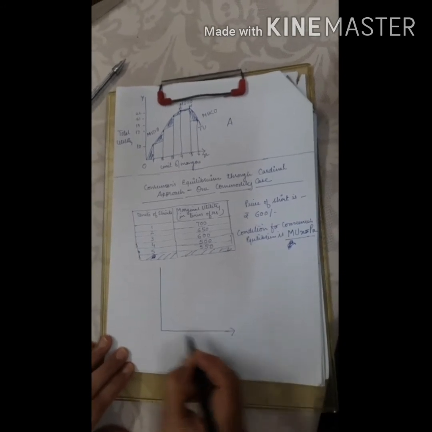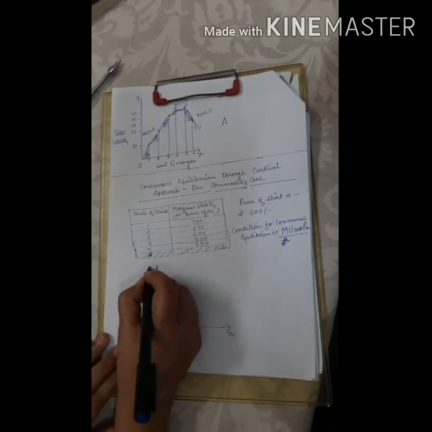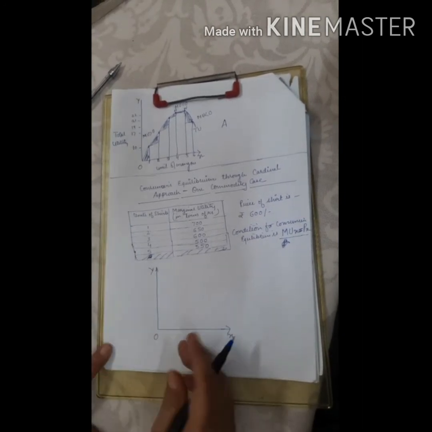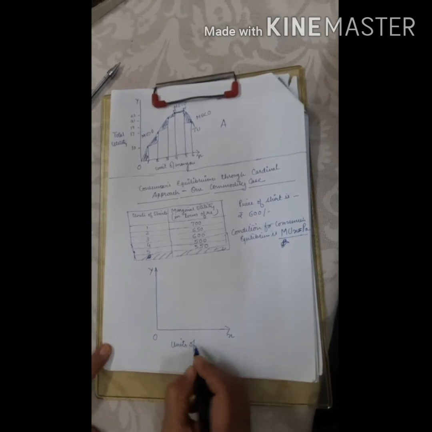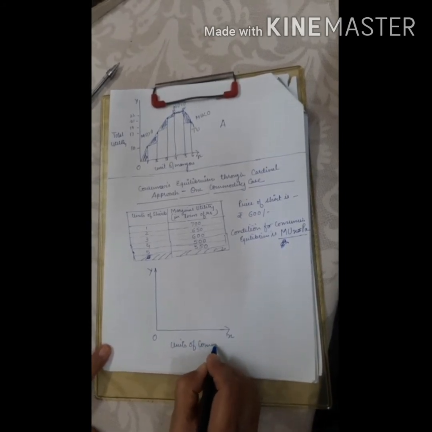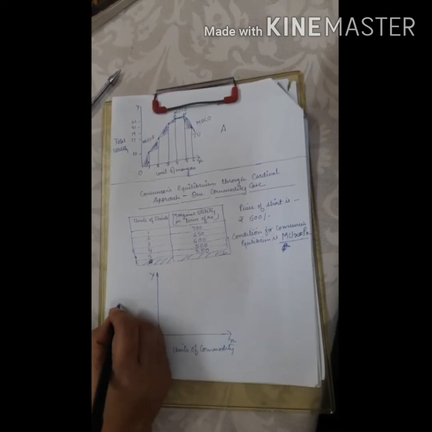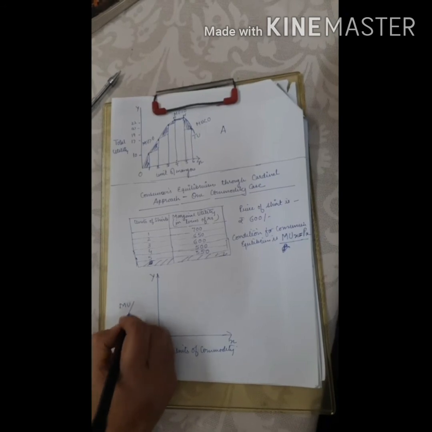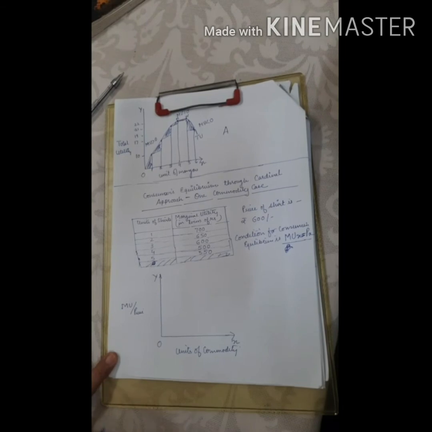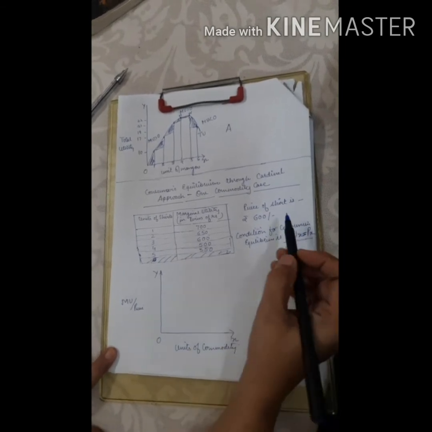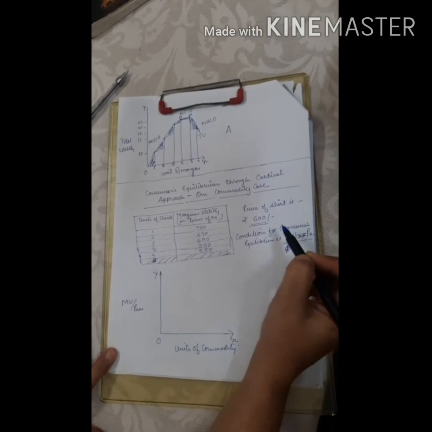Now we have already studied the assumptions, and some of the assumptions I will be repeating over here in order to make things clear to you. On the x-axis we have taken the units of commodity, and on the y-axis we have taken both marginal utility and price, because we are expressing marginal utility in terms of price also.